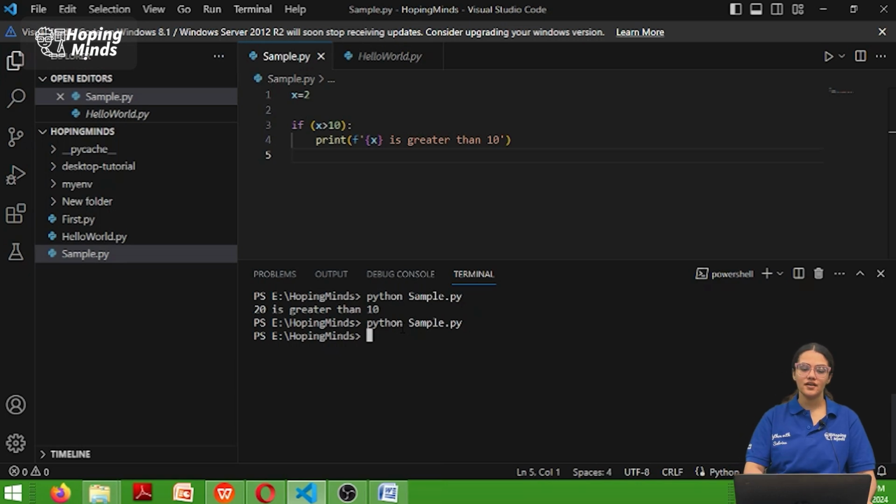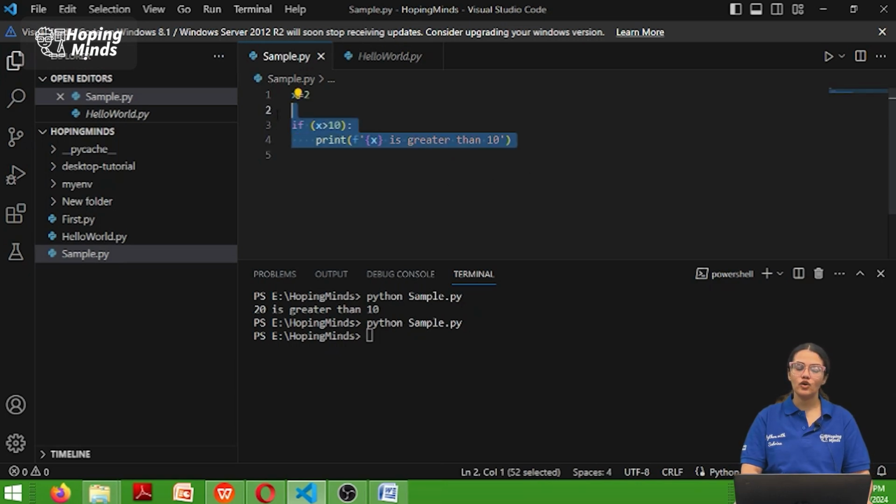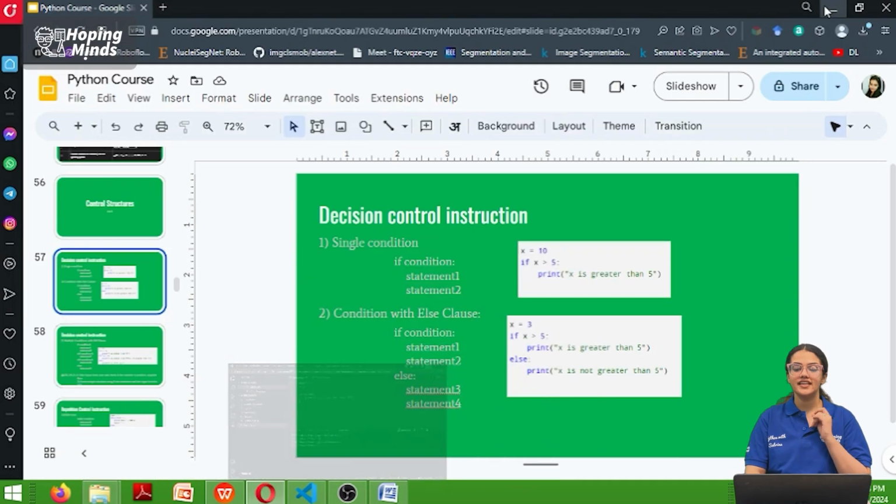The reason being, we do not have any alternative to this statement. If it's greater, you do this. And how about if x is not greater than 10? Do you have any other alternative or any block of code to run? No, you do not have anything, right? So in this case, we just have this single if condition, and in the next control structure, we will see the condition with the else clause.